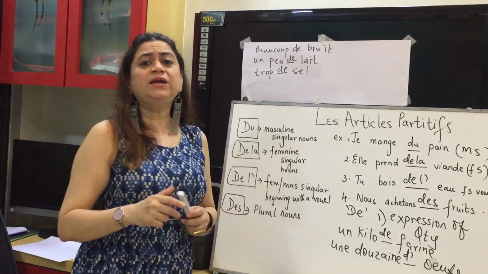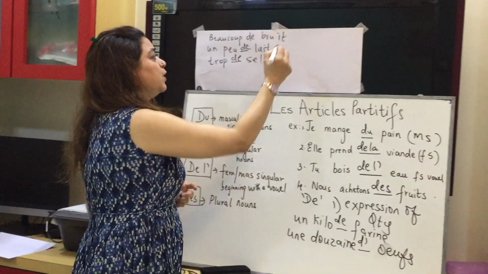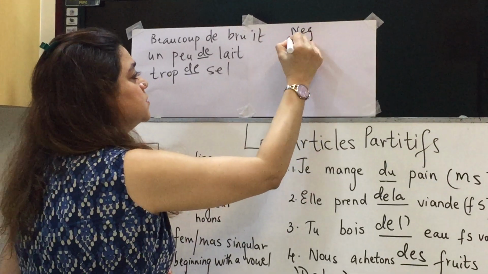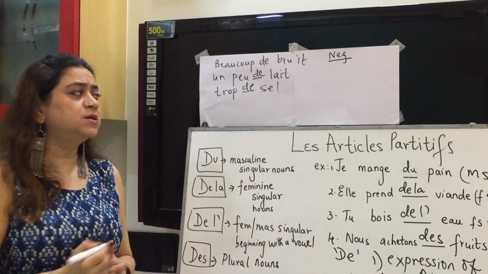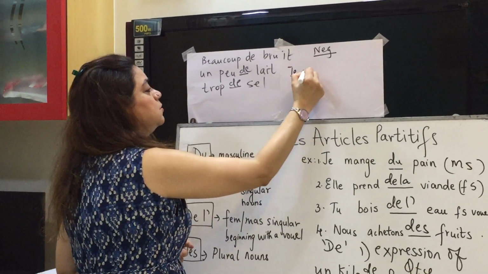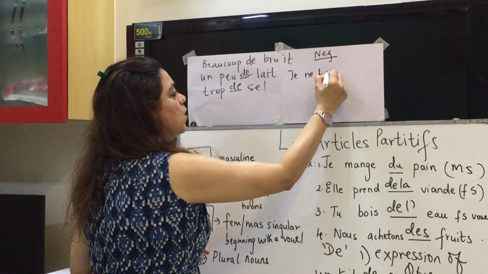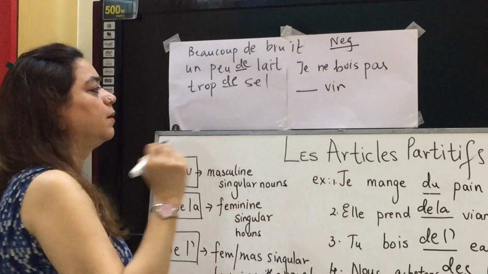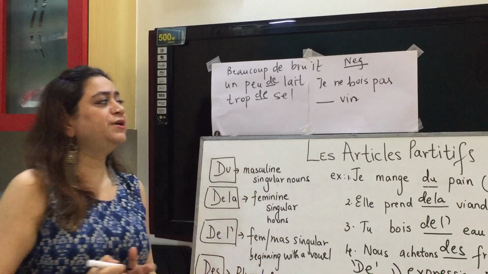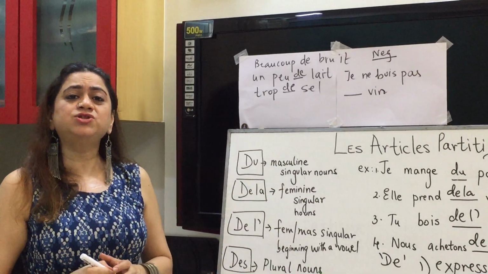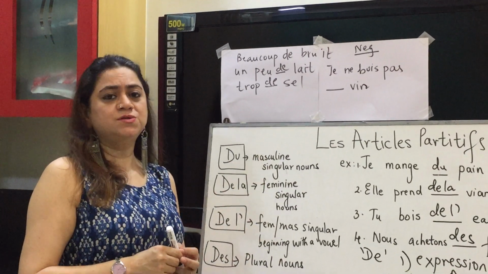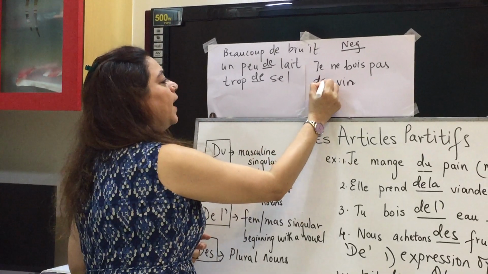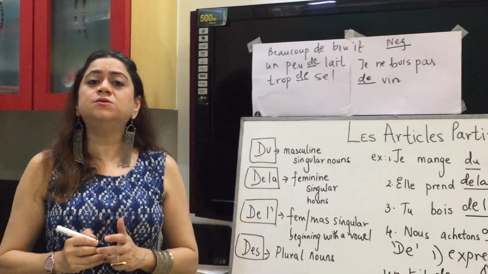Then the second case when it's restricted to de is when you have a negative sentence. Negative sentence, say je ne bois pas dash vin. I do not drink dash wine. I do not drink any wine. So it's de.